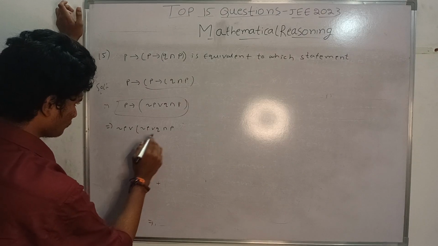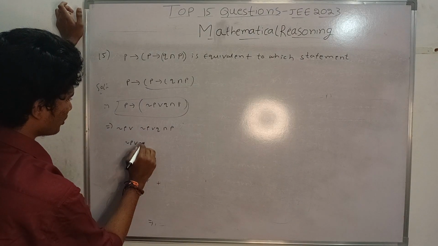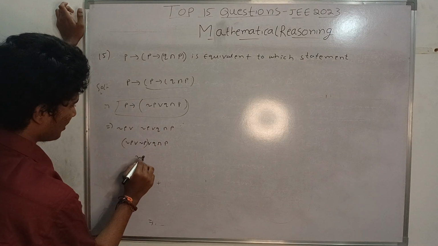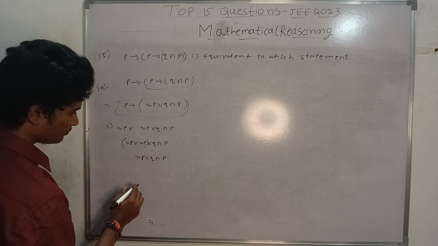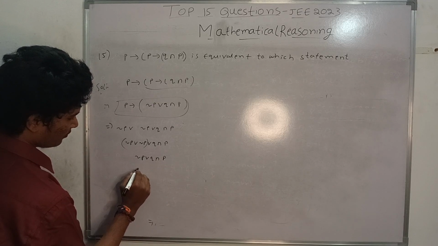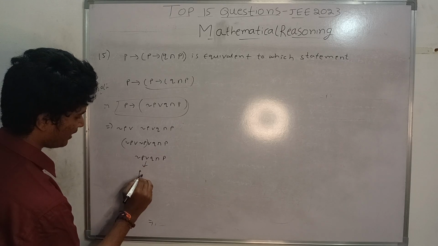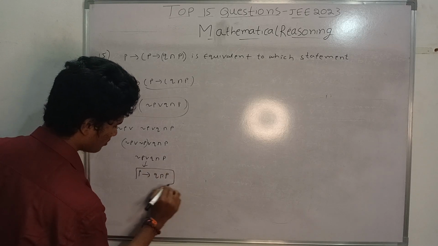So basically negation P or P and P. What is this? Negation P. So the final thing is, what is the equivalent statement here? That is P implication Q and P. This is the answer.